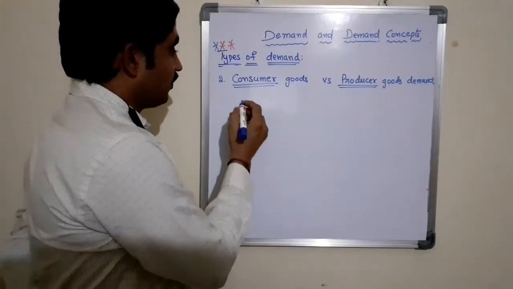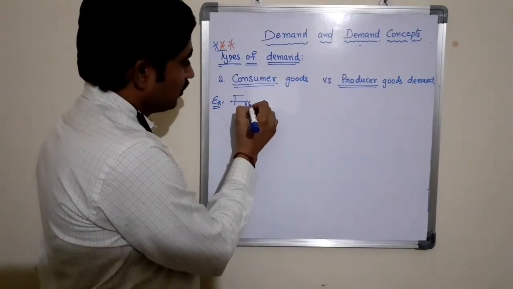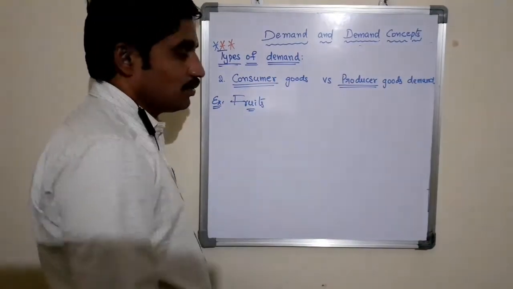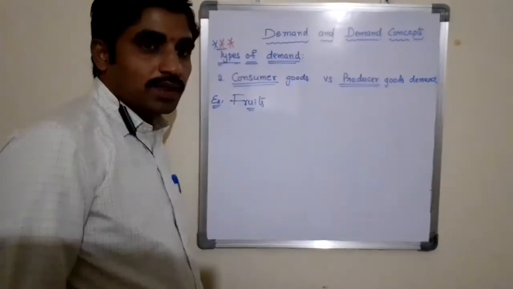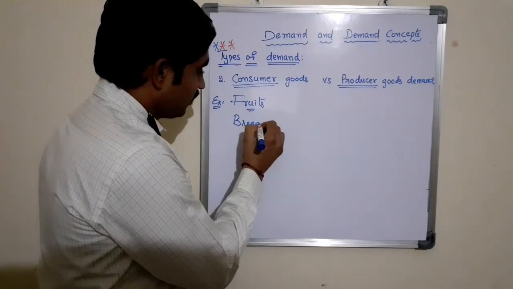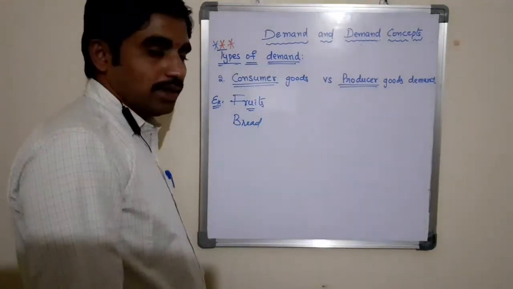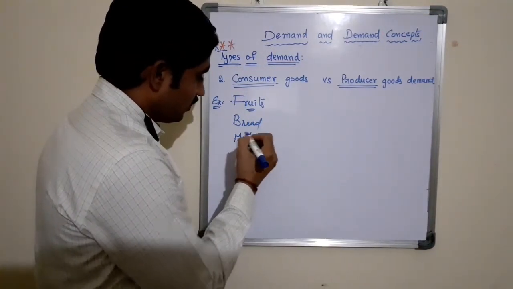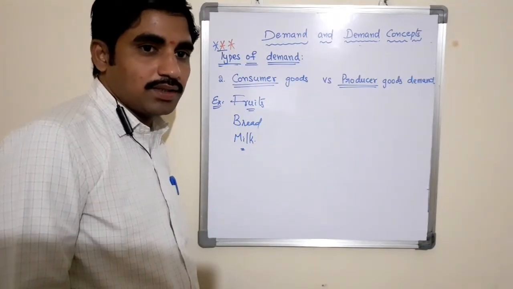Let us take an example here. Fruits are consumer goods which give the ultimate satisfaction to the consumer after consuming these products. Bread, a consumer good, directly giving ultimate satisfaction. Milk, sometimes we can consume directly in order to get satisfaction.